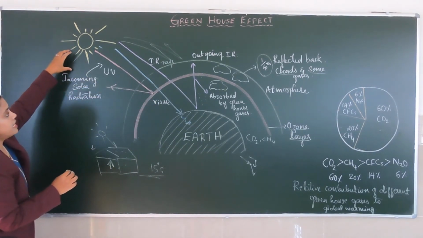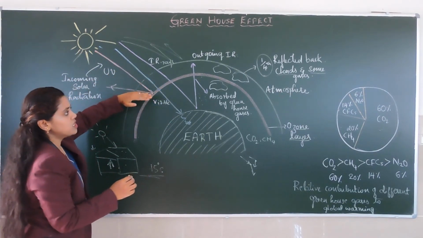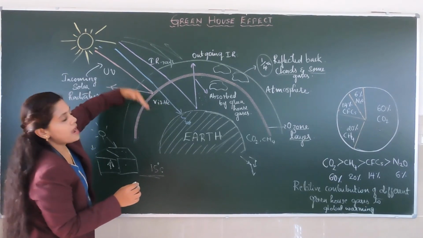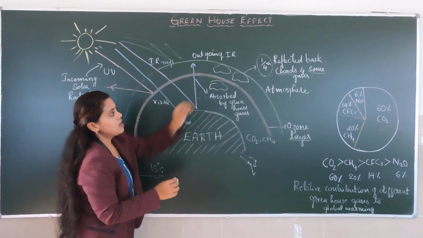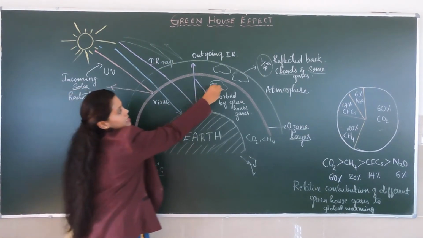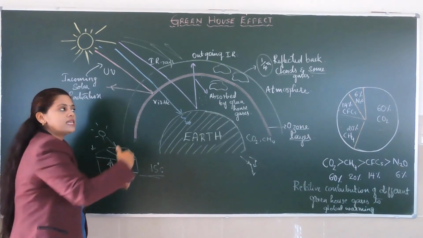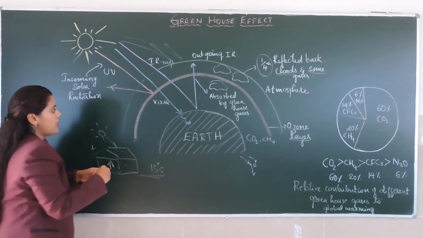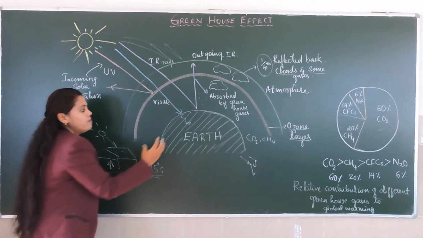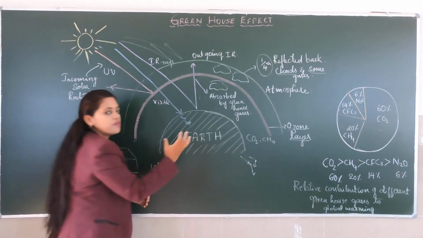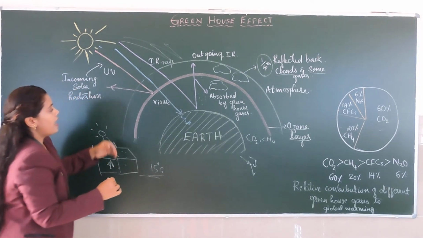When the radiations hit the Earth's surface, some of the radiations are reflected directly back to space, and some are absorbed by the clouds, and one fourth of it will be reflected back into space. Some of the radiations, like long wavelengths, will be absorbed by the Earth's surface, making the surface a little bit warm.